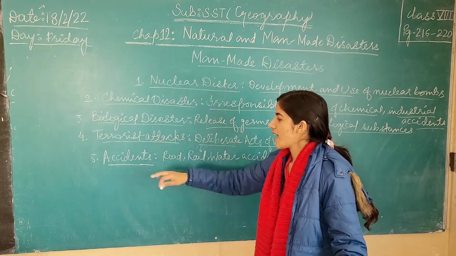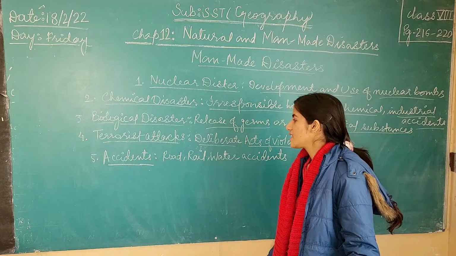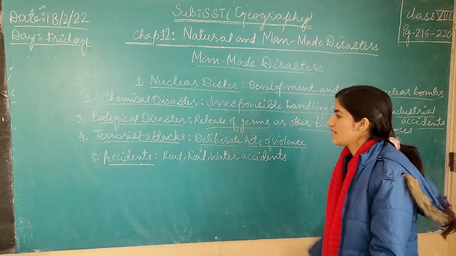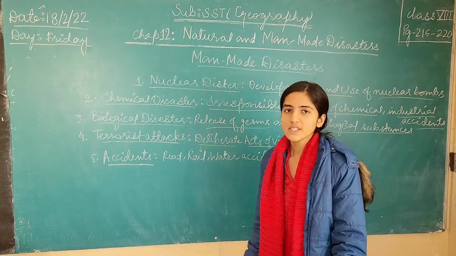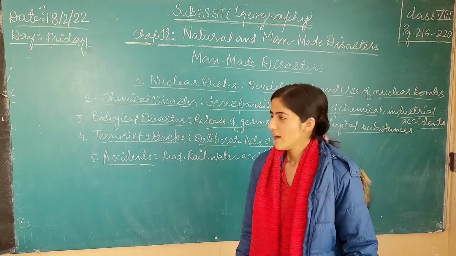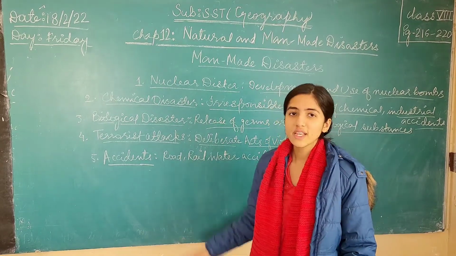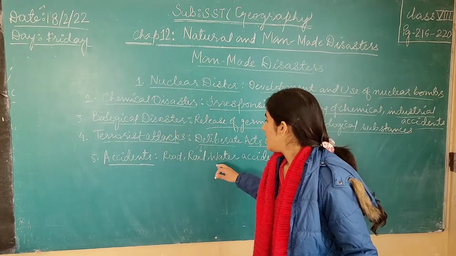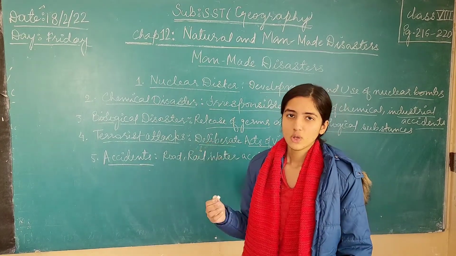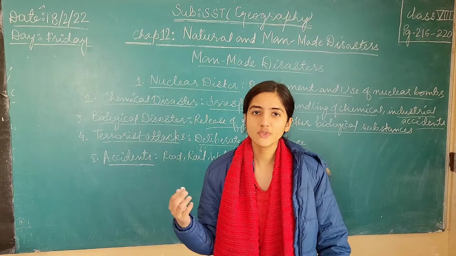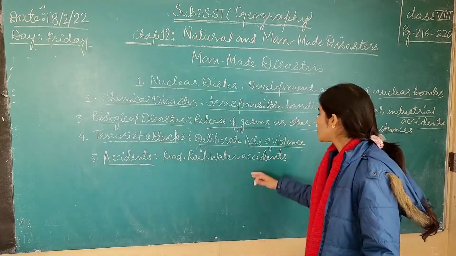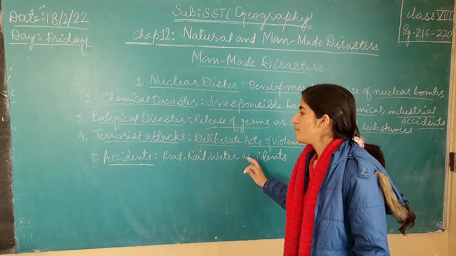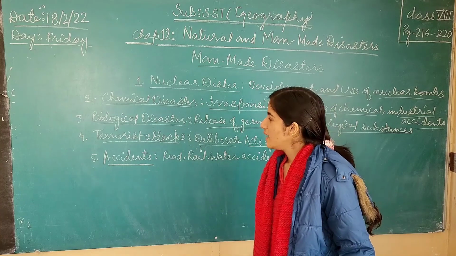Then the fifth one is accident. What is an accident? An accident is a road, rail or water accident which we see in our daily lives. There are many road accidents happening, and we also see that many trains get derailed from the tracks. And some ships collide with icebergs or glaciers, for example the Titanic. We see many different types of accidents in our daily lives. It is called an accident.